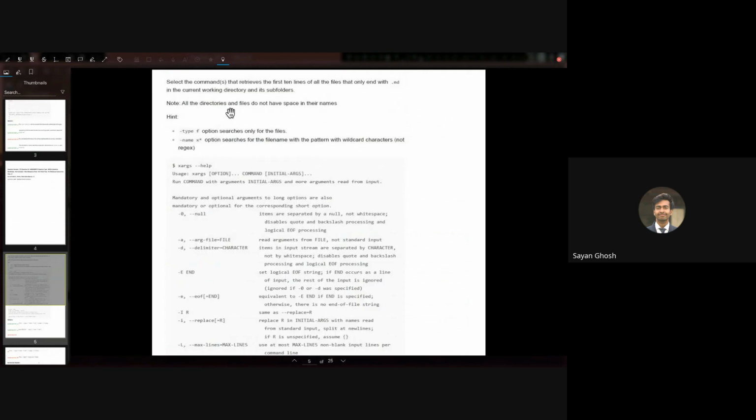So in this question, we are told to select the commands that retrieve the first 10 lines of all the files that end with .md. So all the markdown files in the current directory and its subfolders.